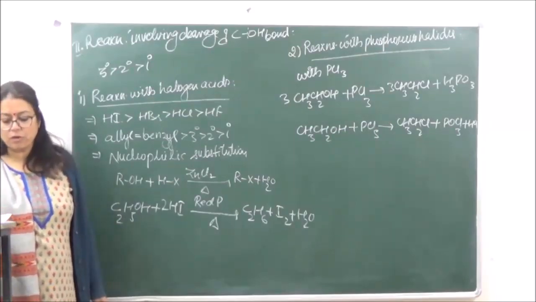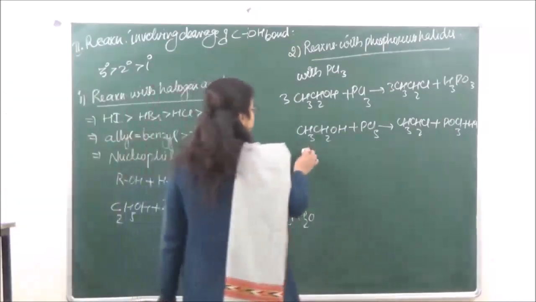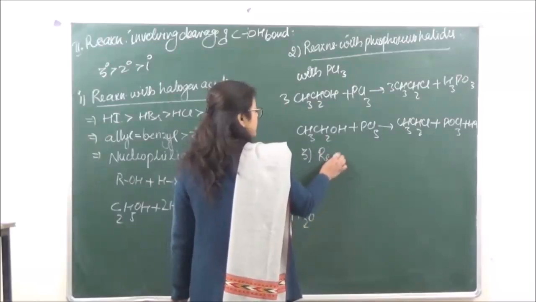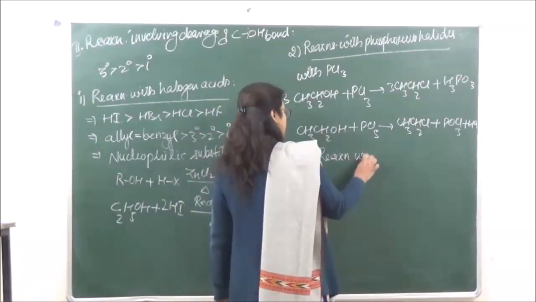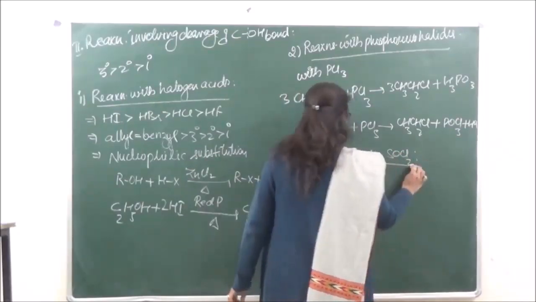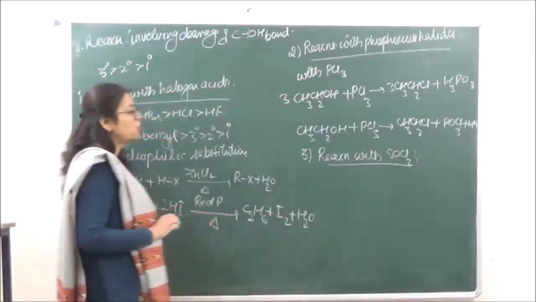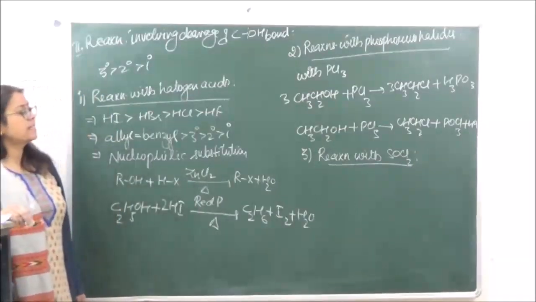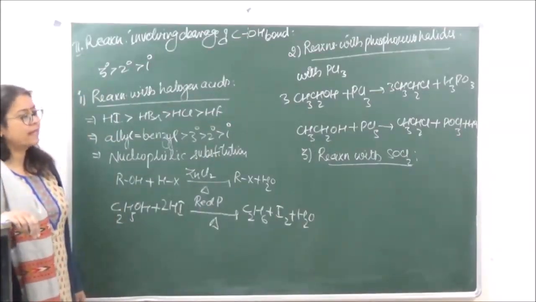Okay, now we have another reaction, that is the reaction with thionyl chloride. This reaction also we've already done. So our third reaction over here is the reaction with SOCl2. In fact, we've already studied that this is one of the best methods to prepare alkyl halides.